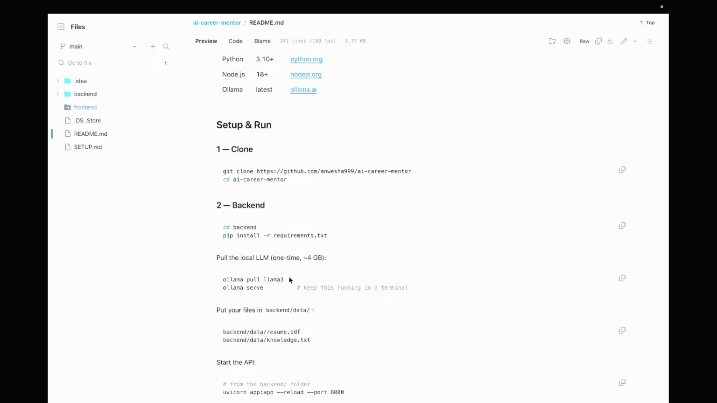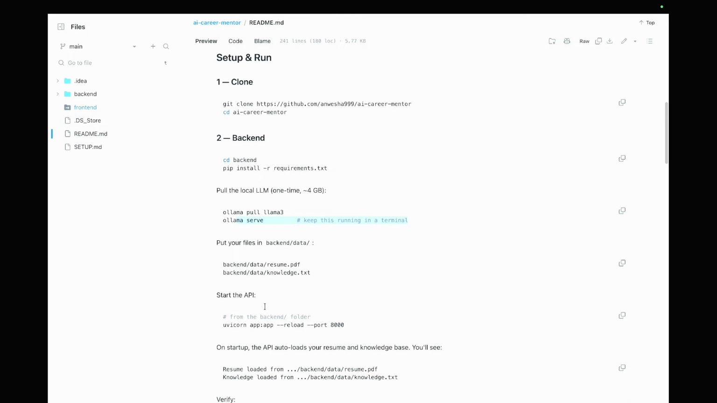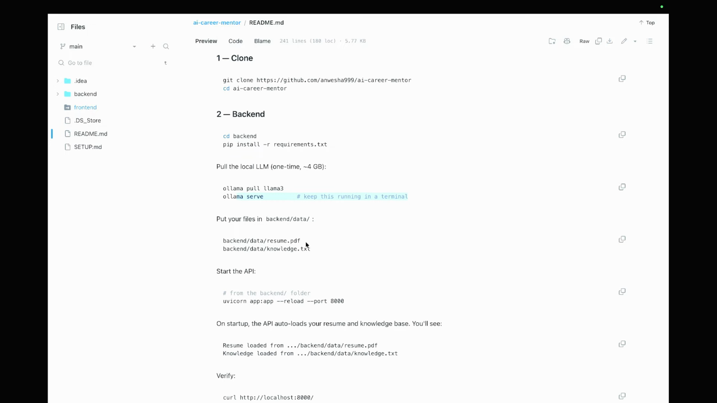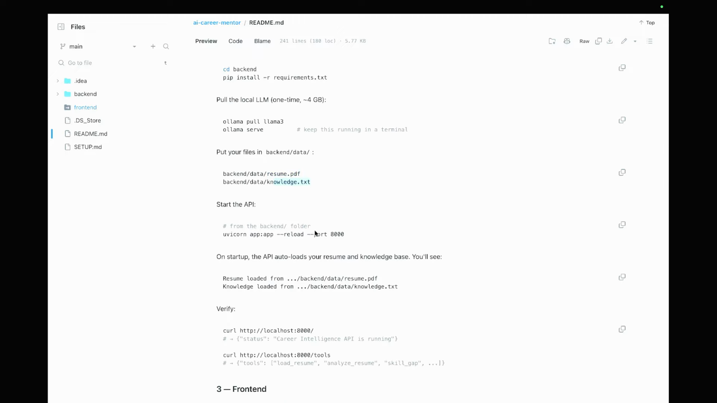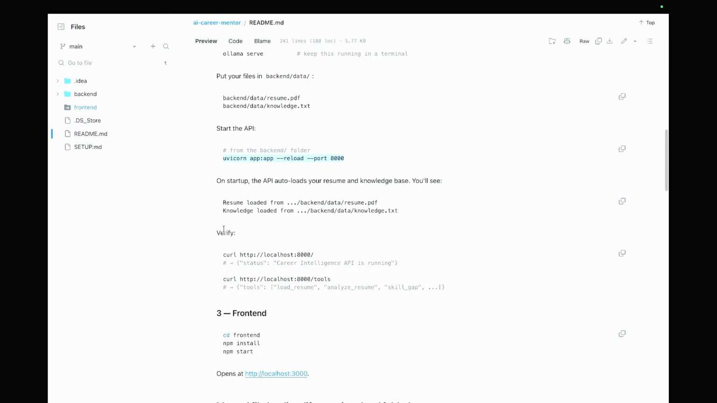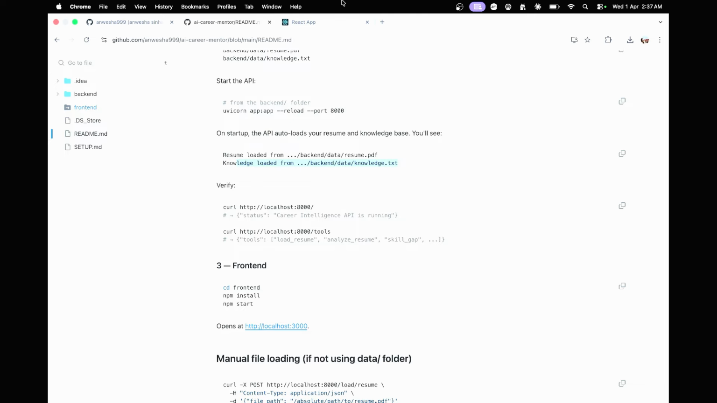After you have done that, you just have to pull the Llama 3 model and serve it so that it keeps running in the terminal. Then go to the backend, put in these files, resume and knowledge.txt, and in order to start the API, run this from the backend folder. On startup, the resume and the knowledge will be loaded from here. Then you can just hit these curls and see whether it's up and running or not.